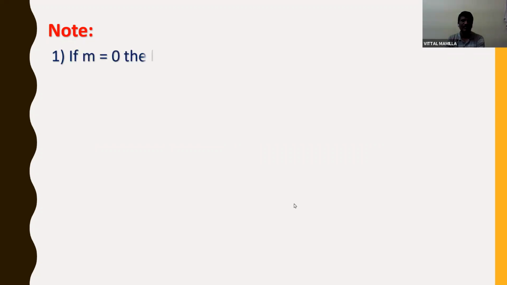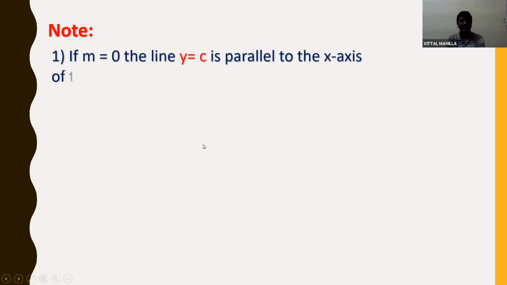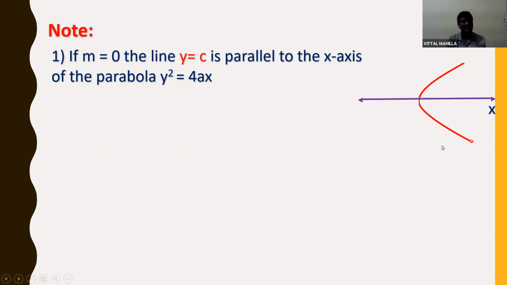Let us take one note here. If m is equal to 0, the line y is equal to c is parallel to the x-axis. Let us see how it will be. This is the parabola. This is the x-axis, and the slope is 0. We always know that the slope of the x-axis, or a line parallel to the x-axis, is 0. In y is equal to mx plus c, if you substitute m as 0, it will remain y is equal to c only. And this line equation is y is equal to c.